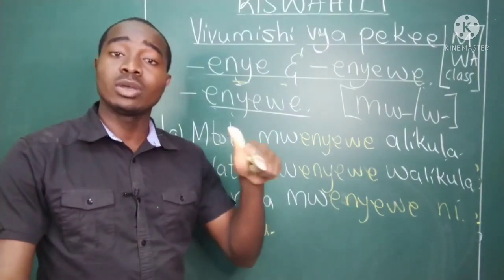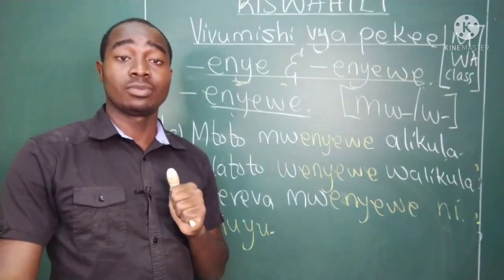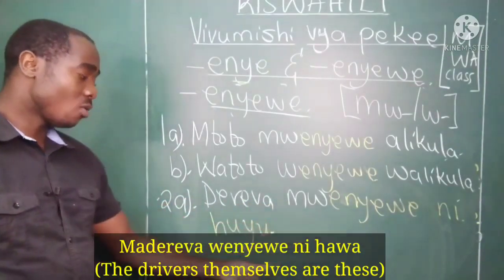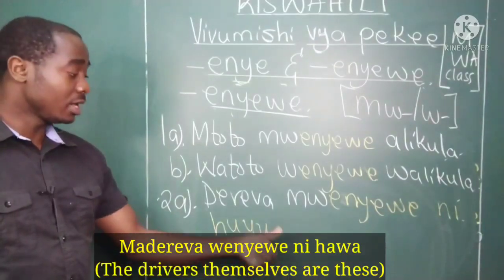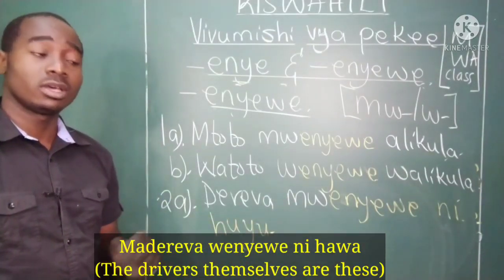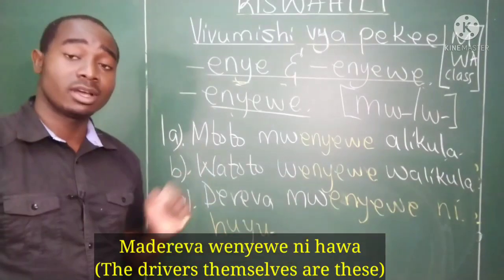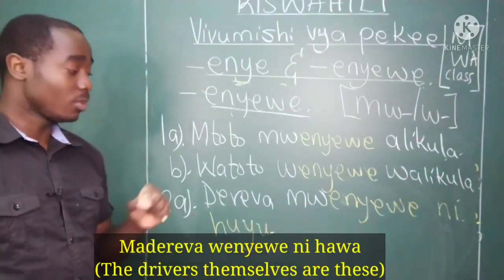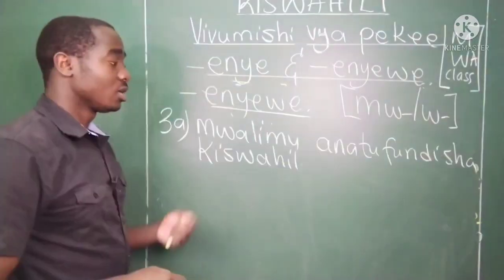In plural form, madereva wenyewe ni hawa. The drivers themselves are this. Okay, madereva wenyewe ni hawa.